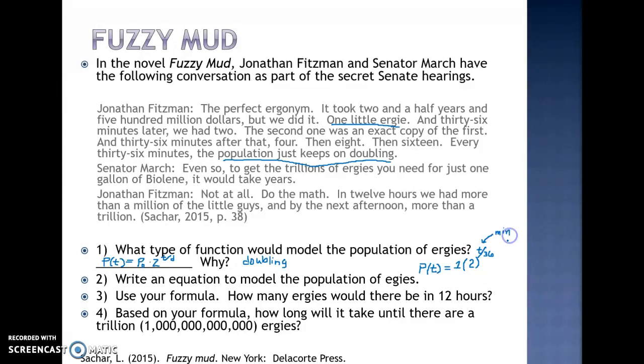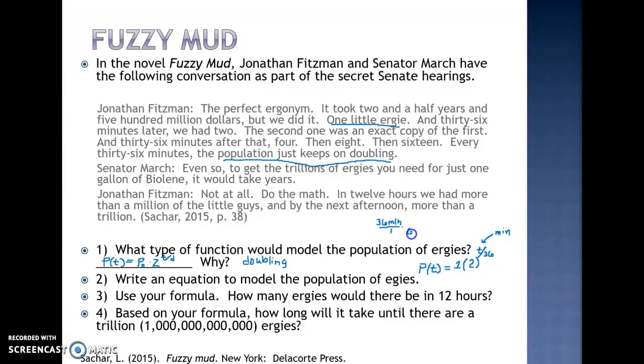Now, it actually is of interest to me to have a formula that would give me the population if I knew the time in hours. So I'm going to take the 36 minutes and use my dimensional analysis and convert it over to hours. So it's 36 minutes over 1.